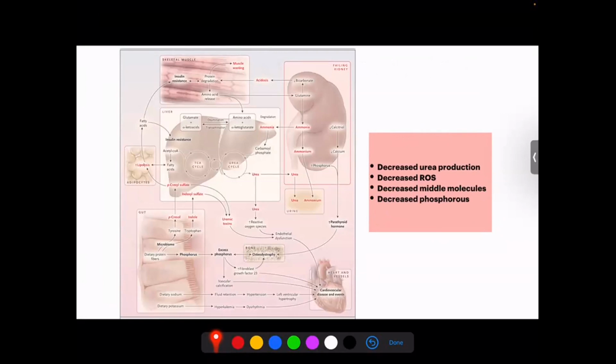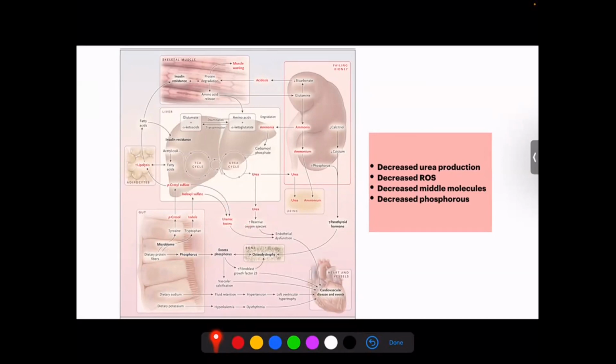Let's go through each and everything. So this is something which happens in our normal body. We have the gut, which has microbiota, a lot of bacteria. And when we take a normal diet, we have the microbiota acting on it. We have the enzymes acting on our proteins, breaking them into amino acids. And the amino acids, like tyrosine, get converted to paracresol and indole. And these are taken up into the liver. And in the liver, these are converted to uremic toxins, and then they circulate in the blood.